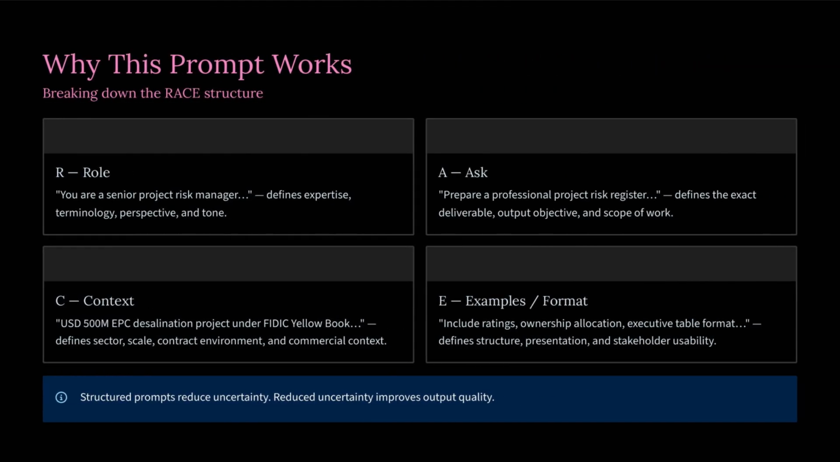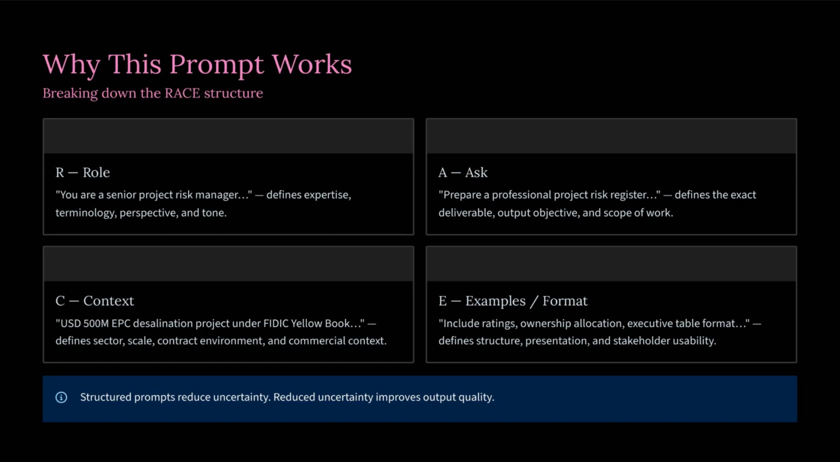Why does this specific arrangement of words work so effectively, while simple requests fail? It succeeds because it systematically executes all four pillars of the RACE framework to eliminate uncertainty. Let us break down the architecture component by component. We begin with R for role, by stating, you are a senior project risk manager. We instantly establish the expertise, professional terminology, specific perspective, and authoritative tone the model must adopt. The system no longer pulls from low-value patterns. It targets elite corporate risk management standards.